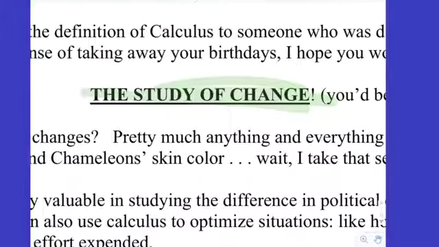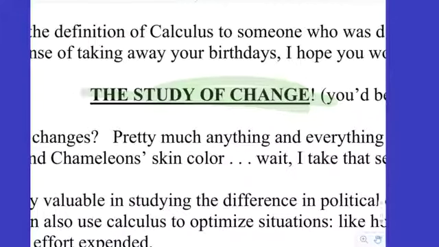Like evolution. Yeah, evolution is also the study of change, right? Calculus is very similar because calculus itself has evolved from the guys on the wall here. They've all contributed in some respect. The guy on the far right, Archimedes, is the father of what's called integral calculus. And then Newton, the guy right next to him, and Leibniz over here are the fathers of what we call differential calculus.